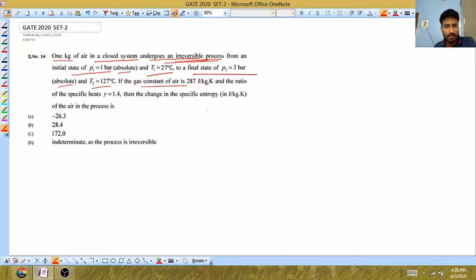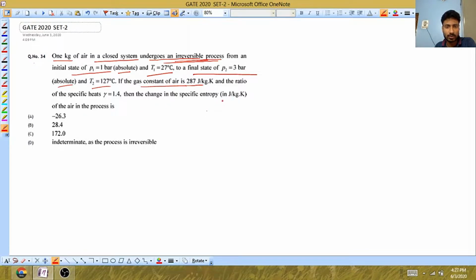If the gas constant of air, the characteristic gas constant, and the ratio of specific heats are given, they want to know the change in the specific entropy in joule per kg.